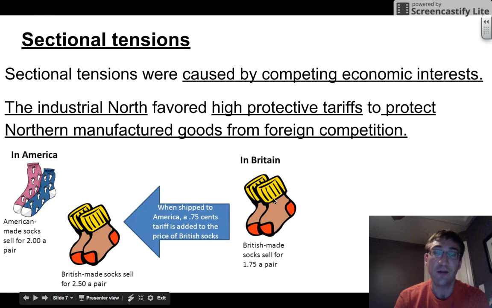In Britain, you had socks selling for $1.75, but when they're shipped to America, there was a 75-cent tariff added to the price of British socks. So if you're in America and buying British socks, it costs you $2.50 a pair. Meanwhile, American-made socks sell for $2 a pair. If you're in the industrial North, and if you're selling these socks, you're producing these socks, then it's good for you. More people are going to want cheaper socks.